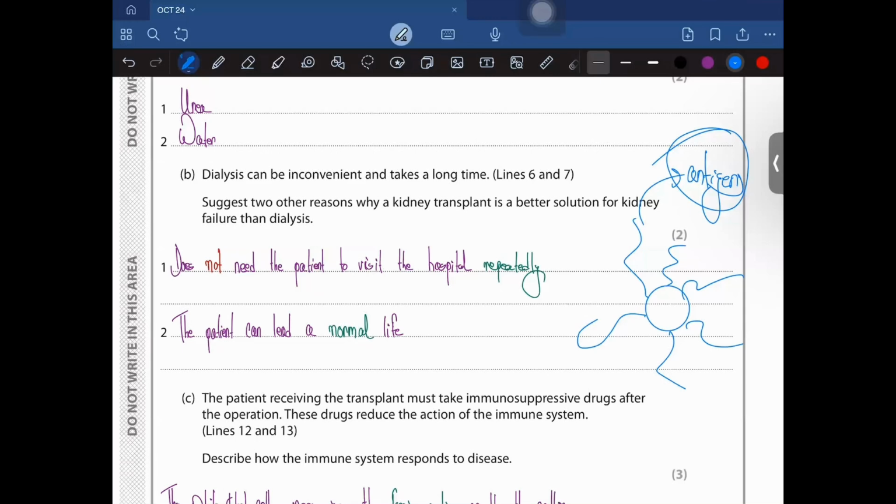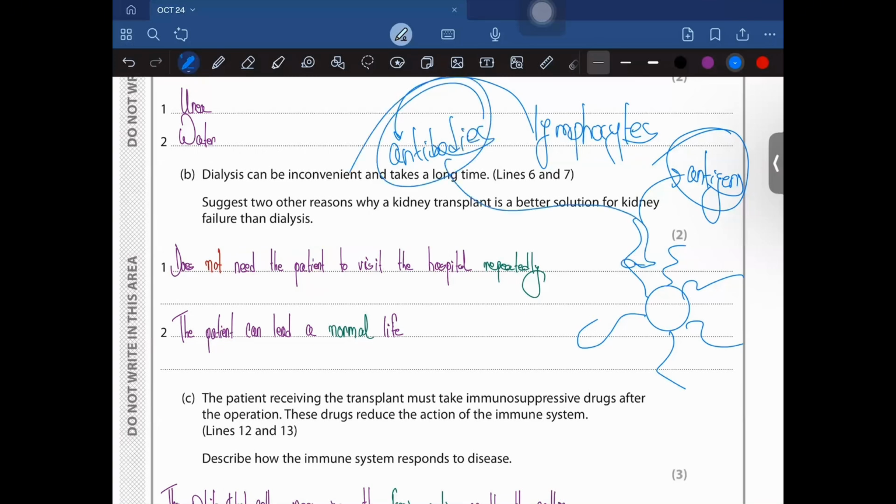Now, these antibodies are a type of protein that binds with the antigens of this pathogen, right? And once it binds with the antigen of the pathogen, it causes the pathogen to stick together. And these antibodies then act as a label, so it acts as an identifier so that the phagocytes, which is another type of white blood cell, could quickly identify this pathogen and engulf it by the process of phagocytosis and destroy it, right? So this is what I've written over here.